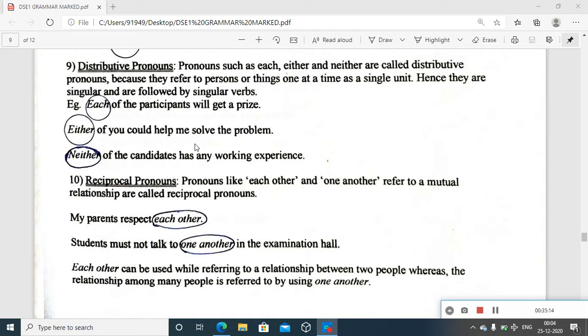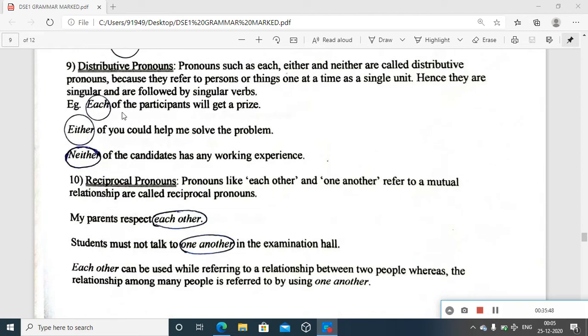Plural verbs, singular helping verbs are plural verbs, how important it is to use accordingly. But neither of the candidates, even then you talk about candidate number one, candidate number two in a distributed manner. The lack of working experience itself is getting distributed. So it's about has. That is the idea given here: because they refer to persons or things one at a time as a single unit. Candidate number one as a single unit, candidate number two as a single unit.